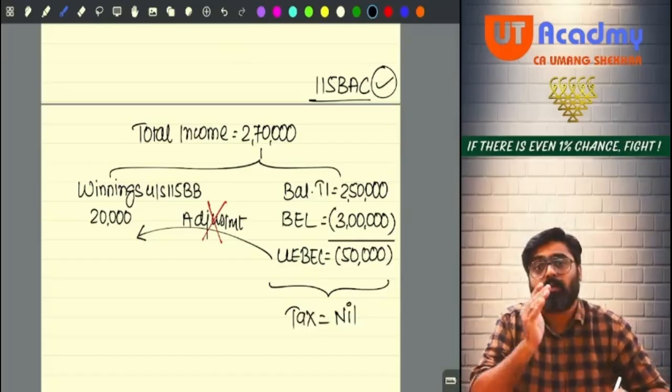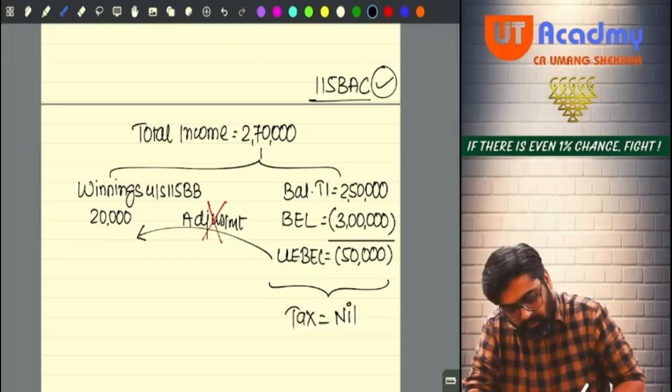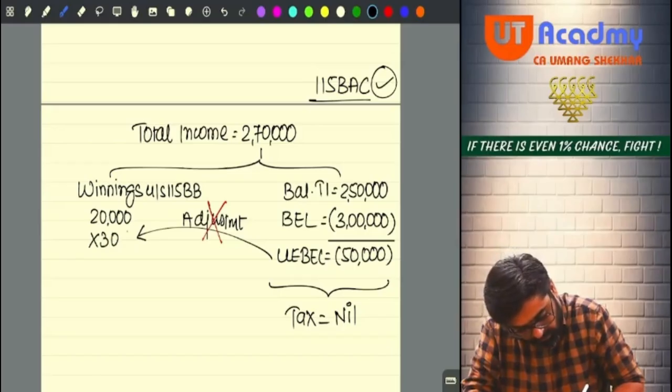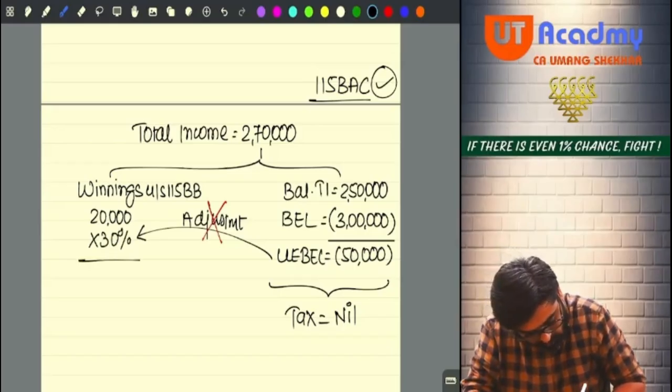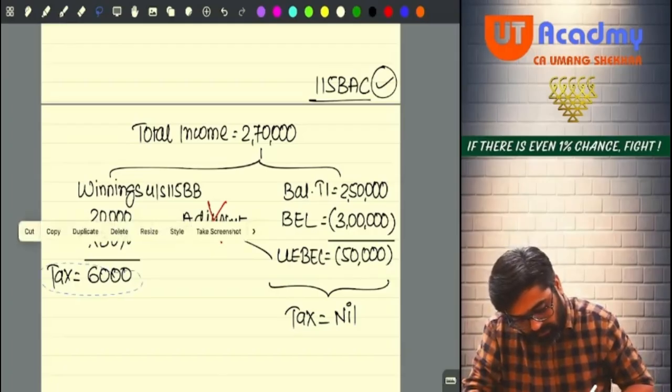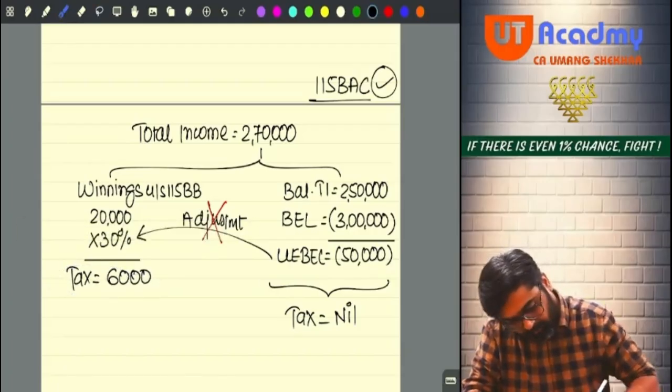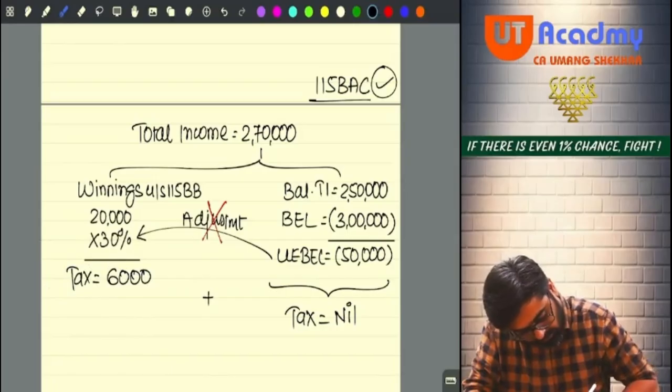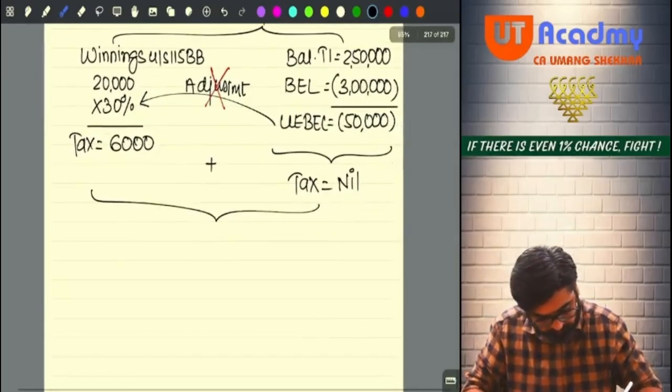But on your winnings, on the entire winnings, you are supposed to pay tax at the rate of 30%, no? So calculate 30%, you will get 6,000. This is the tax on your winnings income. So this tax plus this tax, add both of them.